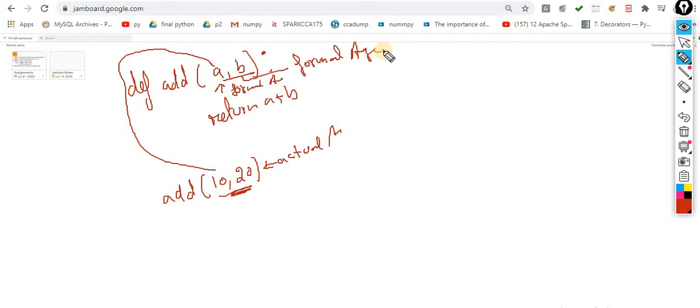So there are two terminologies: the first is actual and the second is formal. The formal argument is the one that receives the value, and the actual argument is the one that actually contains the value. For example, a is equal to 10, b is equal to 20. Rather than passing 10 and 20 directly, you can pass a and b as well. These are called actual arguments because they contain the actual values you pass into this function, and the processing depends on the function. Now I am moving ahead.